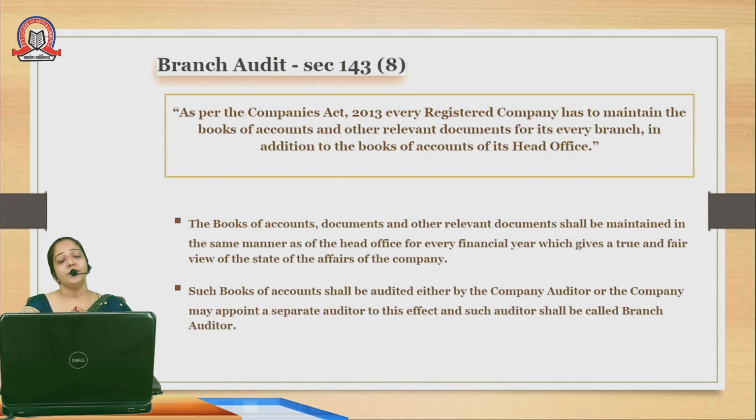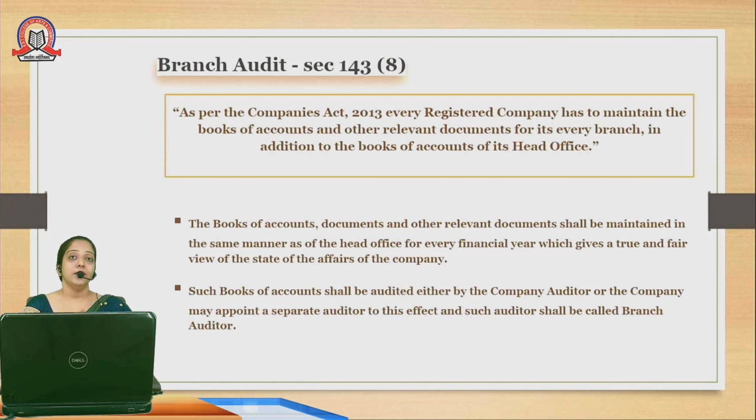Every branch is supposed to maintain the books of accounts in the same manner prescribed by law and as per the head office, and all those branch audits will be consolidated at the head office. Then the head office auditor, that is the statutory auditor, will check all the records and the files of the bank.